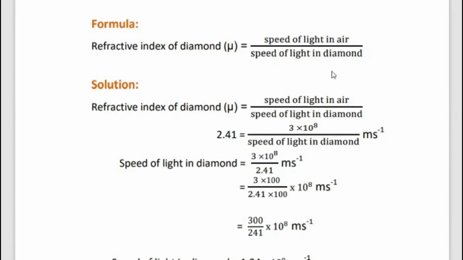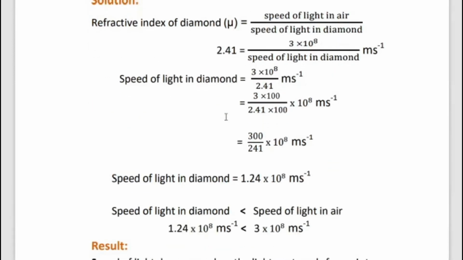So here medium 1 is air, then medium 2 is diamond. Substitute the given data. Refractive index of diamond is 2.41. So 2.41 is equal to, we know the value of speed of light in air, that is 3 × 10^8 m s^-1, divided by speed of light in diamond.